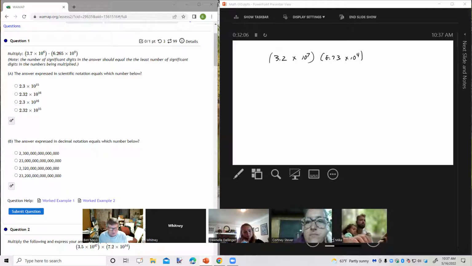But in the process of this experiment, we have to multiply these two numbers together, okay? So using very much the same idea that we did a minute ago, I get 27.936 times 10 to the 11th power.